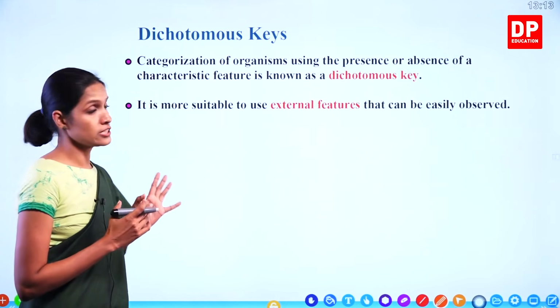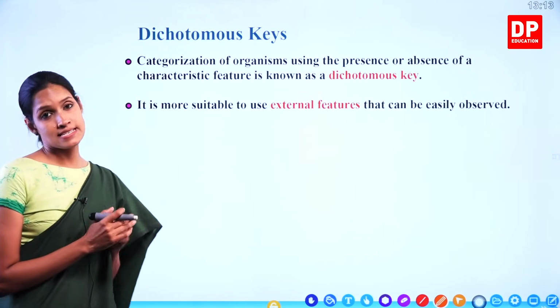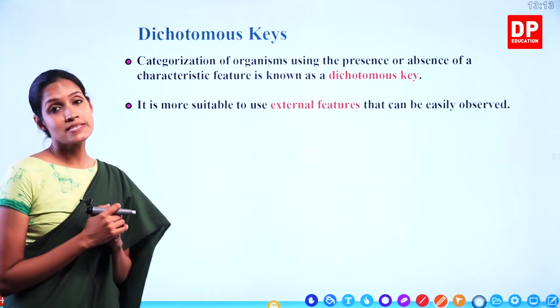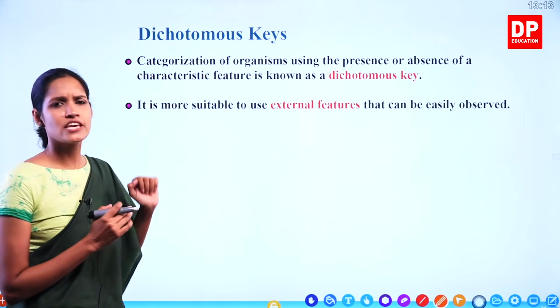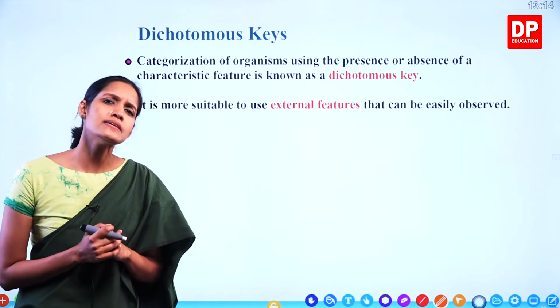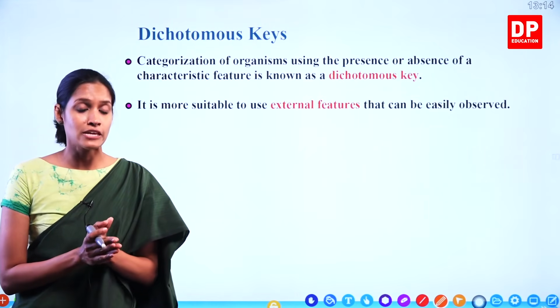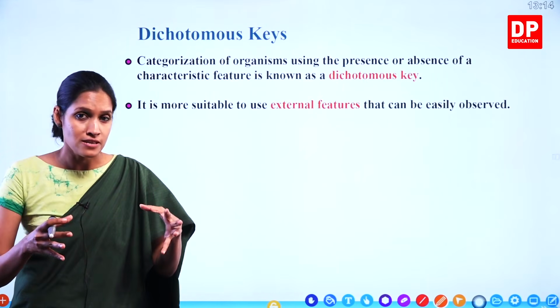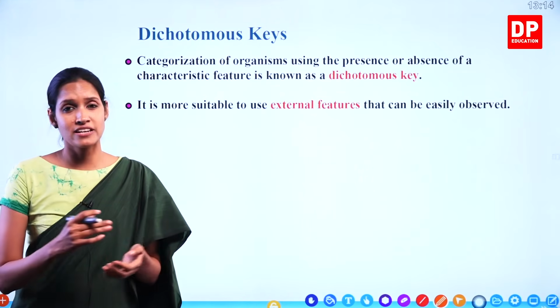Now we are going to learn a very important topic coming under this lesson, that is dichotomous keys. Understand? So before we go into these dichotomous keys, I am going to teach you about categorization of organisms. What is the meaning of categorization, children? Categorization means dividing organisms into different groups. So why do we have to divide, children?